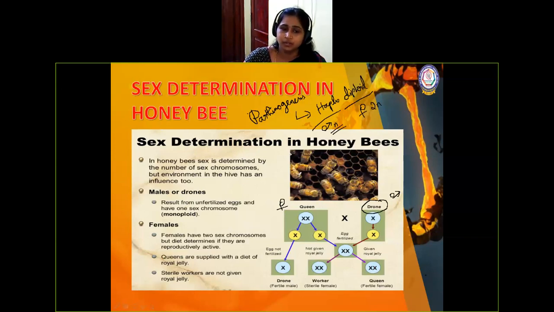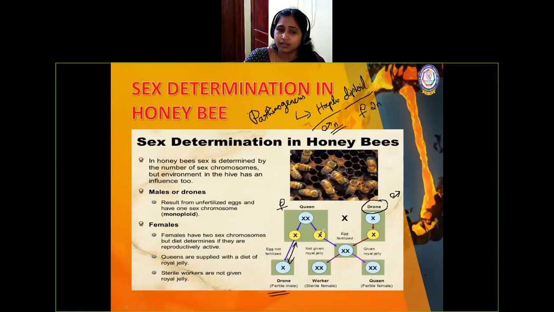So this queen bee will have two X chromosomes, a diploid condition, whereas the drone male will have only one X chromosome, a haploid condition. Again, the gametes are pulled out. Here only one gamete can be pulled. This X chromosome is just the egg. From the egg, due to mitotic cell division, it keeps on dividing and becomes a fertile male. Note down the term fertile. So they can mate with the female honeybee.